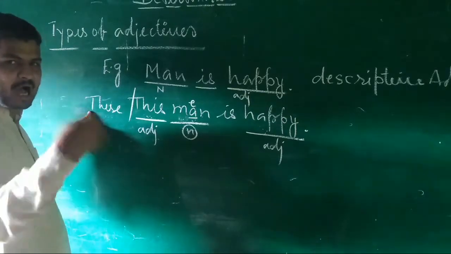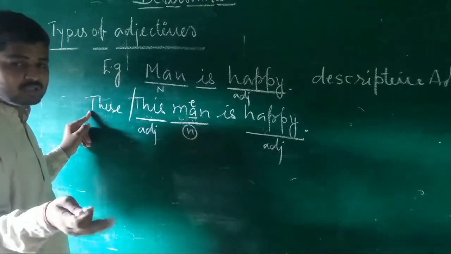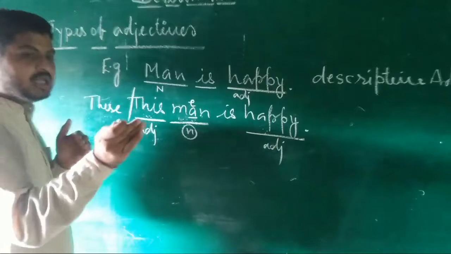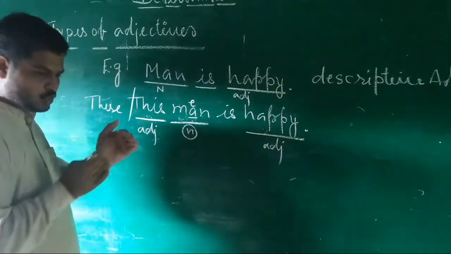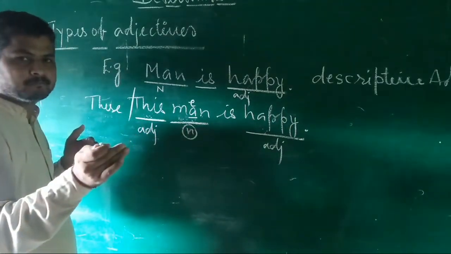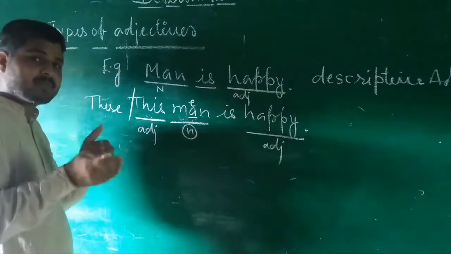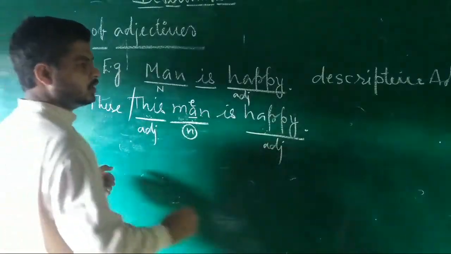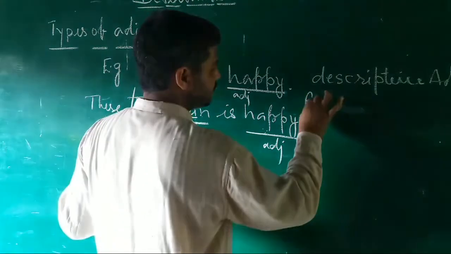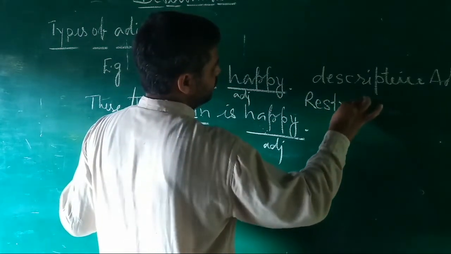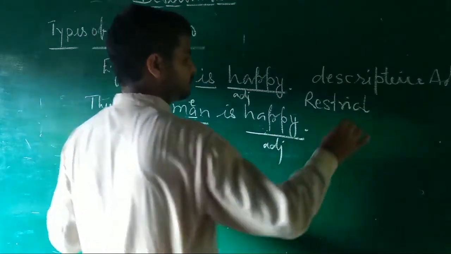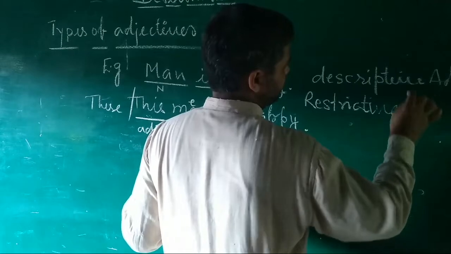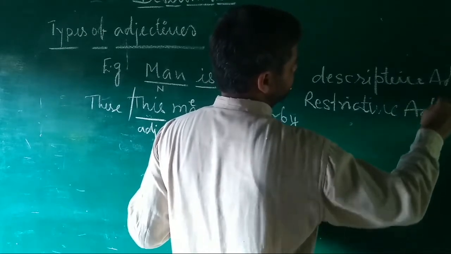They don't tell how this noun is. They only show the limit, the fixation, the criteria, the indication. They determine its limit. They are known, in traditional grammar, as restrictive adjectives.